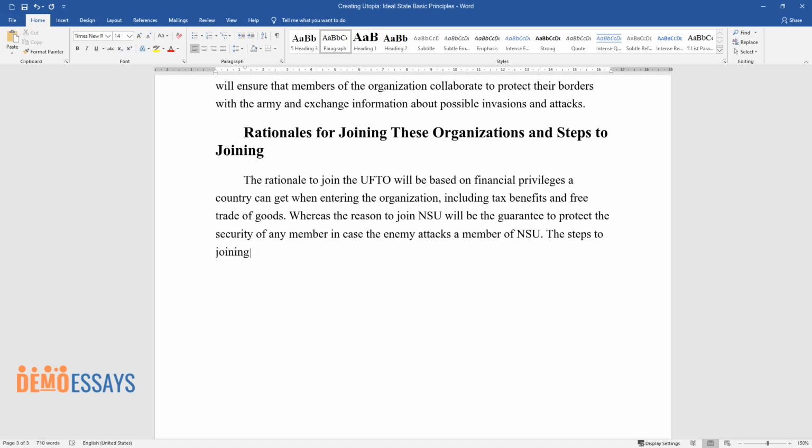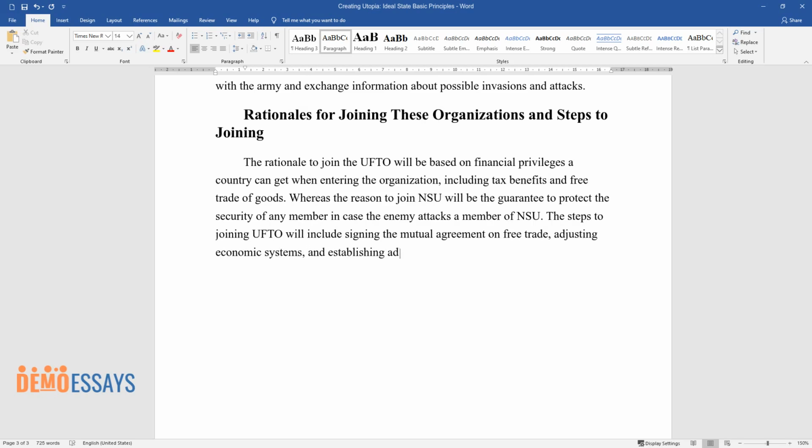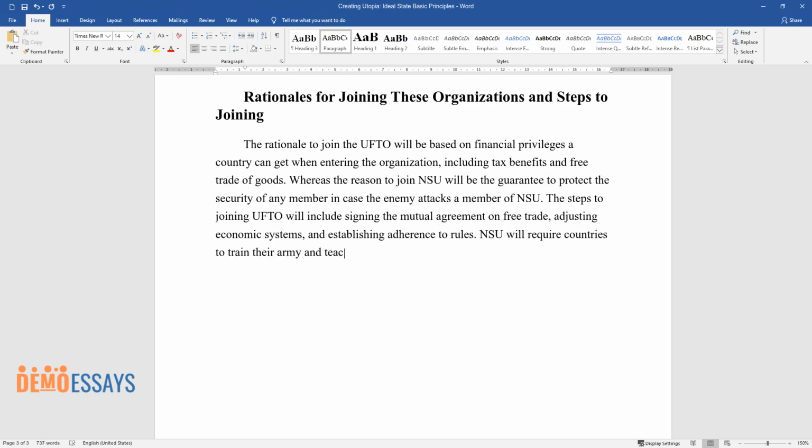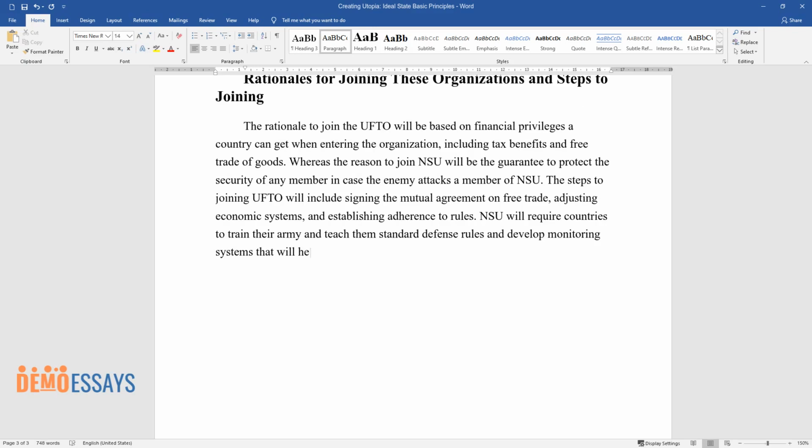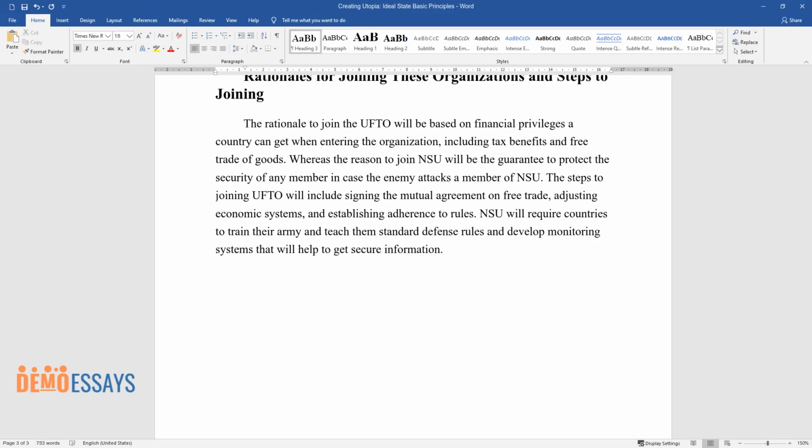The steps to joining UFTO will include signing the Mutual Agreement on Free Trade, adjusting economic systems, and establishing adherence to rules. NSU will require countries to train their army and teach them standard defense rules and develop monitoring systems that will help to get secure information.